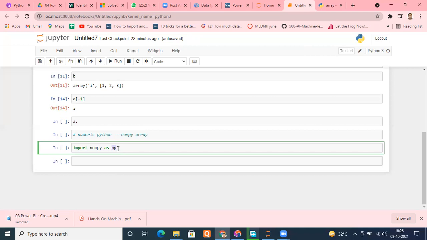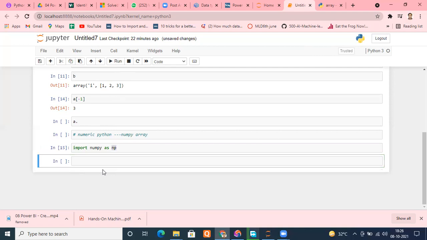Okay, so I'm running this. I run this. Okay, successfully run. Now it is available to me. So suppose I want to create my first NumPy array. First NumPy array. And how can I create?